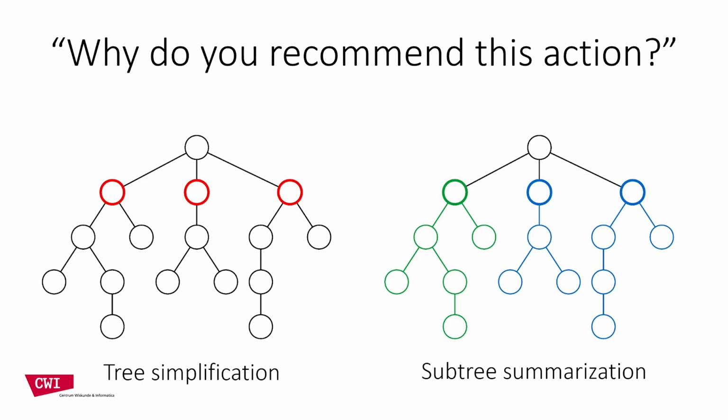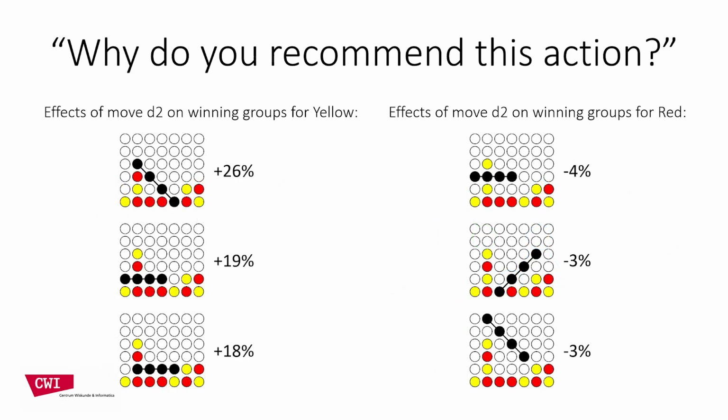This means simplifying the tree to the recommended move and its alternatives, and then comparing summaries of the subtrees under them. In our Connect 4 example, we can show that the recommended move for yellow increases the probability of the winning group on the top left by 26%, compared to yellow taking any other move.